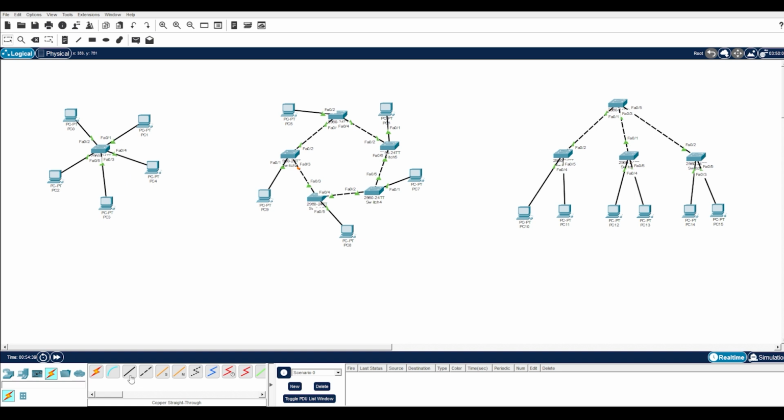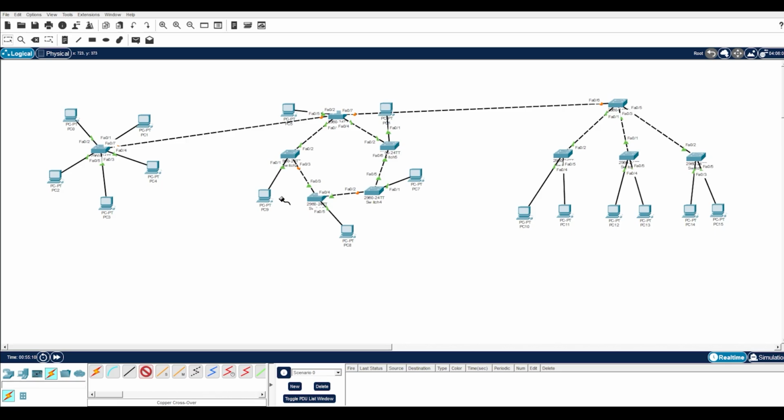Let's connect this via straight-through cable. Using crossover cable to connect these switches with each other. Well, you can see these separate network structures are now interconnected and can communicate with each other.